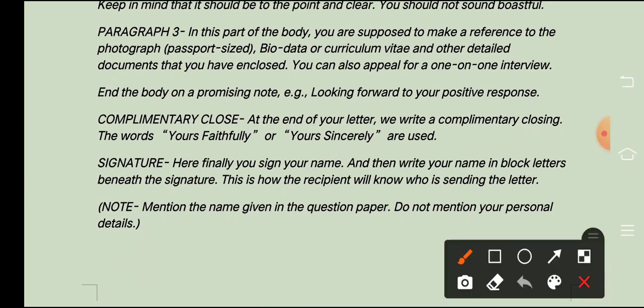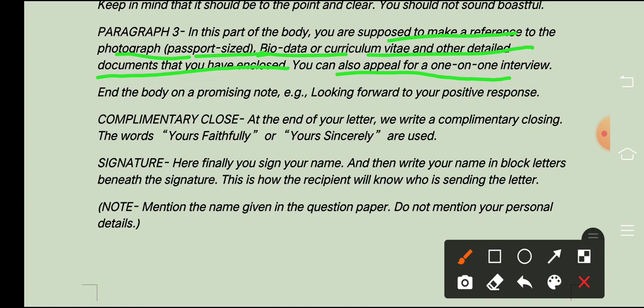In this part of the body, you are supposed to make a reference to the photograph, passport size, biodata, curriculum vitae and the other detailed documents that you have to enclose. You can also appeal for one-on-one interview, right? I will be available anytime for the interview, right? So this you have to write down in the third paragraph.